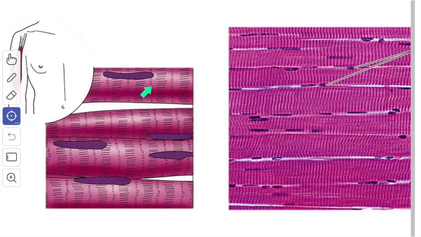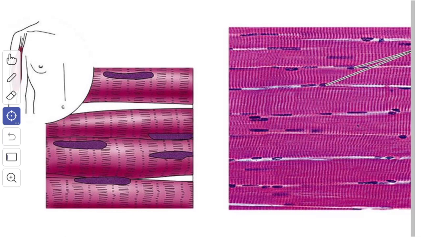And each fiber is really a syncytium with hundreds of nuclei along its length. The nuclei are elongated and they lie at the periphery of the fiber, just under the cell membrane. The cell membrane here is known as the sarcolemma.